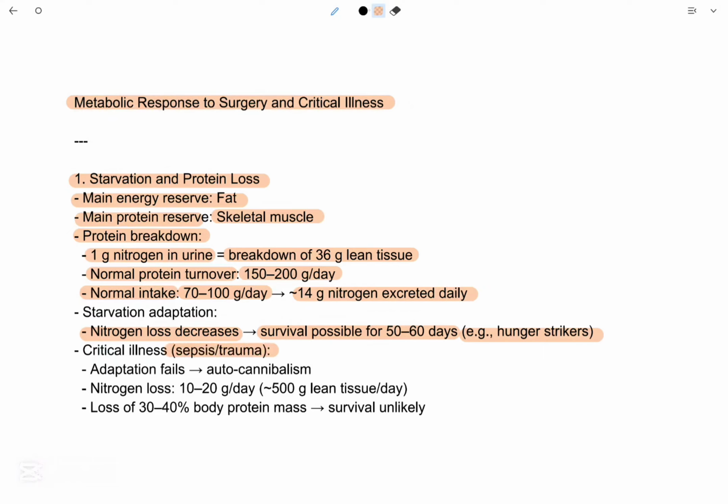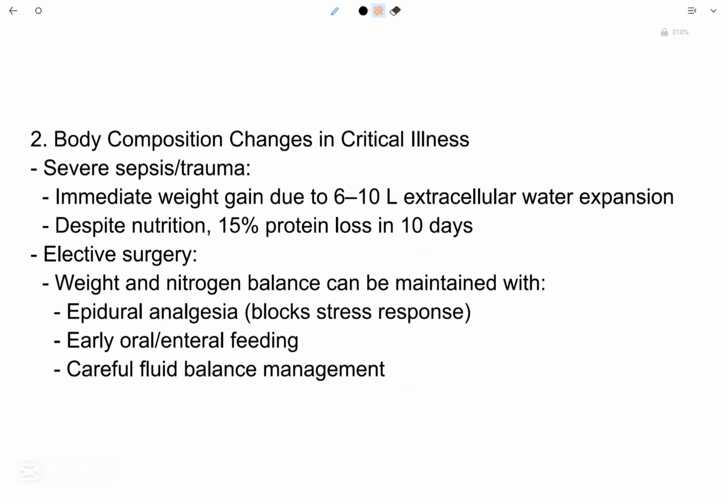Sepsis is the response of the body against infection, and trauma is some kind of accident or situation. Adaptation fails, which leads to autocannibalism. Nitrogen loss is 10 to 20 grams per day, 500 grams of lean tissue a day. When there is a loss of 30 to 40% of body protein mass, survival is unlikely.